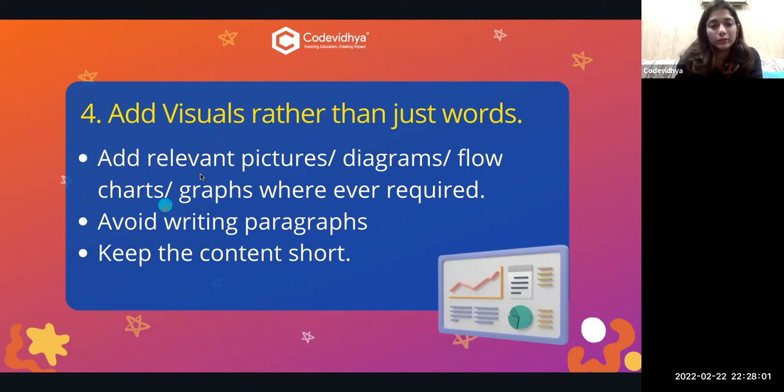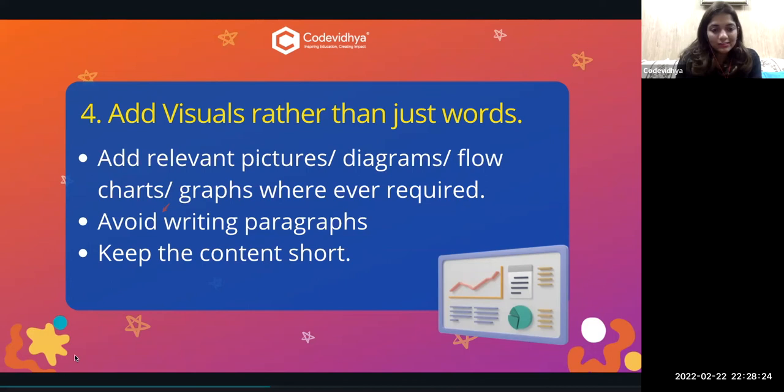Don't keep things in paragraphs. For example, if I write "we should add relevant pictures wherever required in the slides," that will look like a big line and nothing else. So you should avoid writing paragraphs, as I've told you right now.